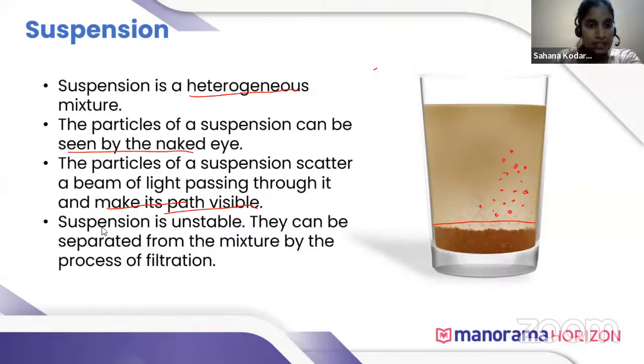Okay. Next, suspension is unstable. So here the particles of suspension get settled. So suspension is unstable. Okay. They can be separated from the mixture by the process called filtration. When you filter the suspension, you will get clear water as a filtrate and the mud particles as a residue. So suspension can be filtered. Okay.